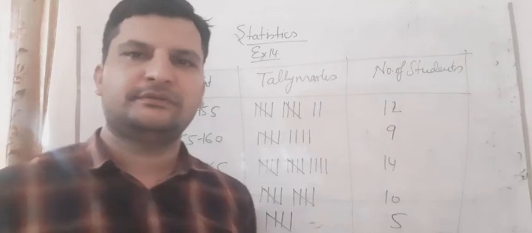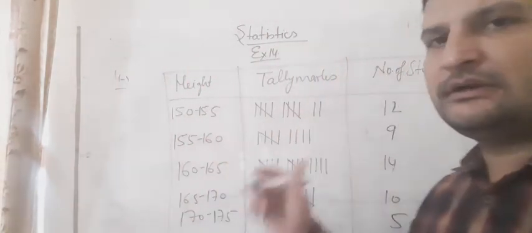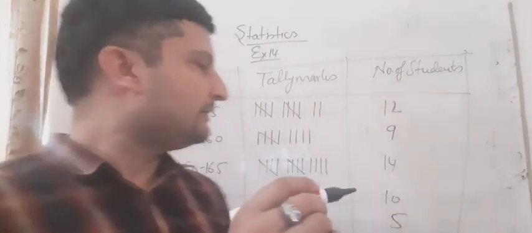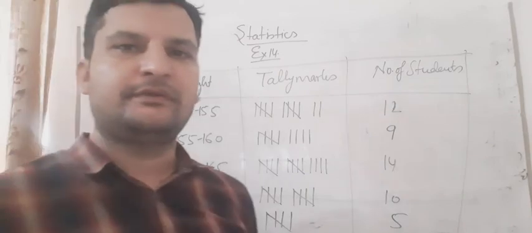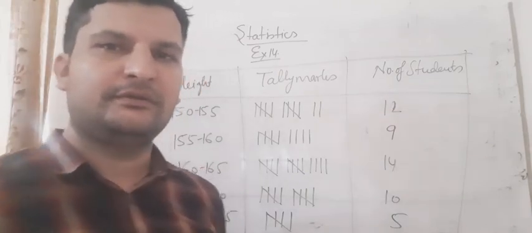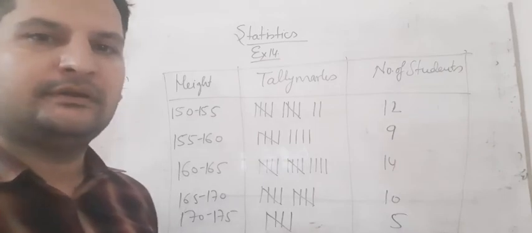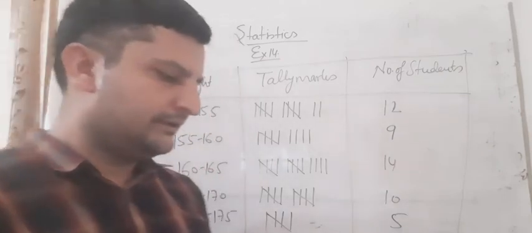Because in these types of questions we have to collect the data, counting is a must. Your counting should be correct. You can use a pencil also when you are calculating. For 150 to 155, tick tick tick tick, you can do it like this, then you can collect the data. This will be the right method to write it.